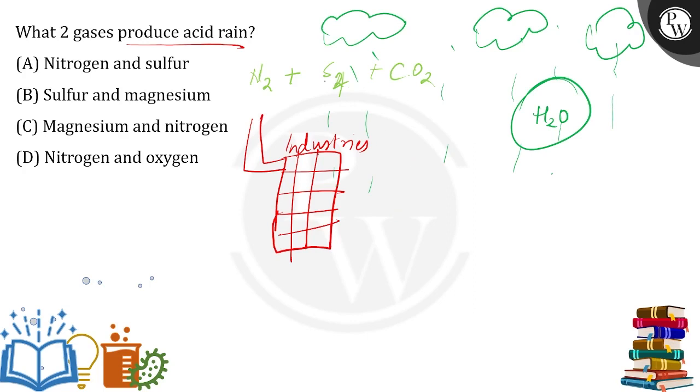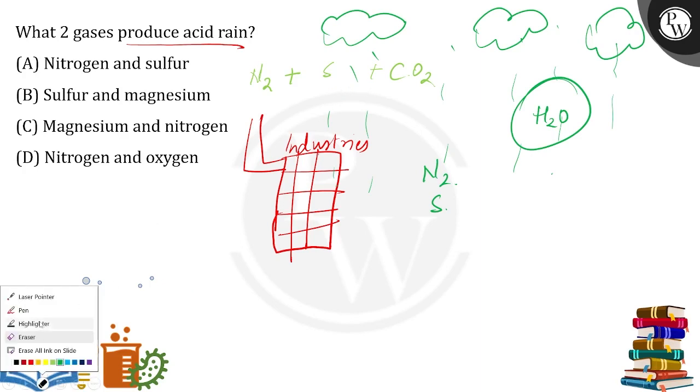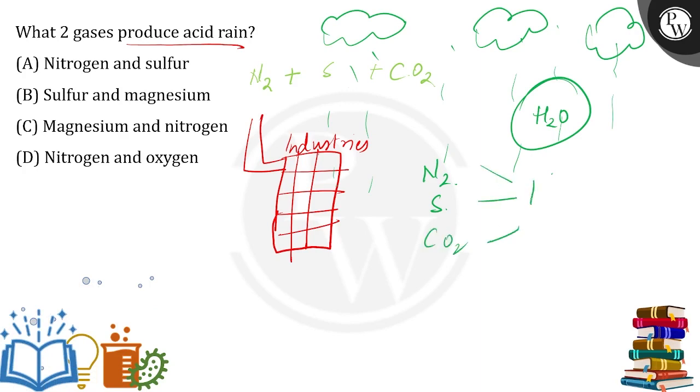Now, what will happen? These gases, nitrogen, sulfur, carbon dioxide, all of these gases will react with the water, and then they will form their oxides. Here they will form their acids.